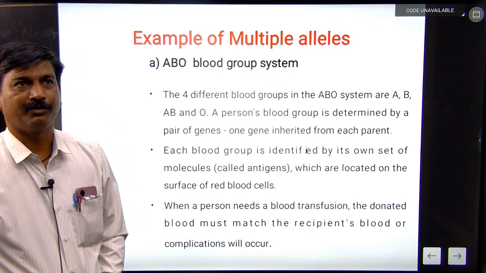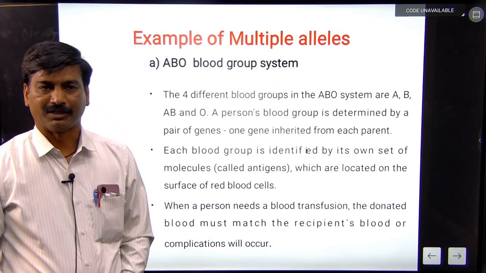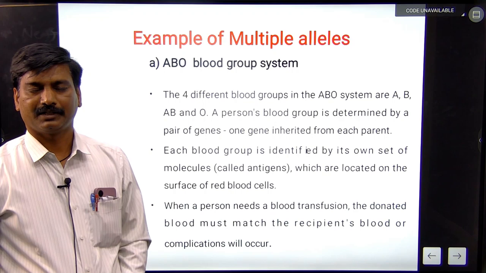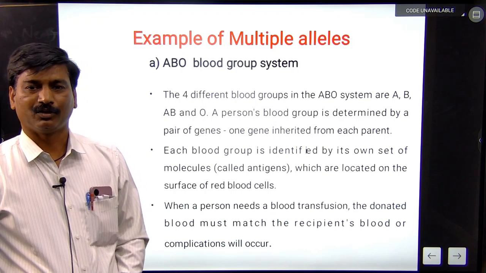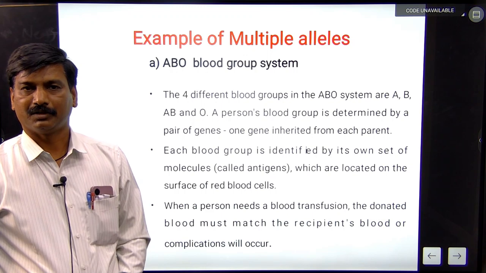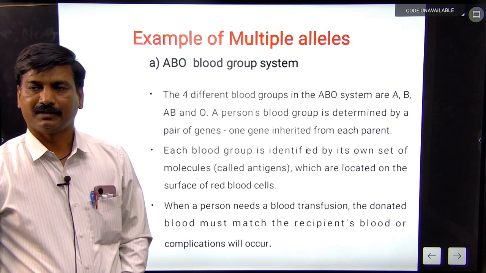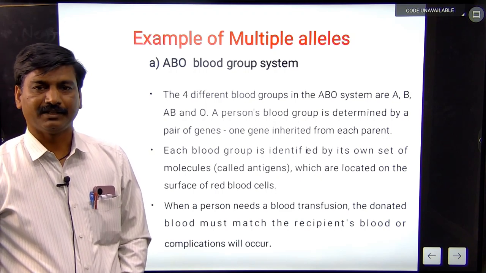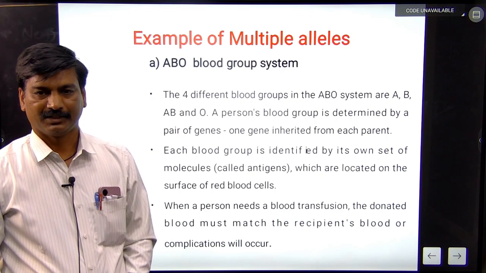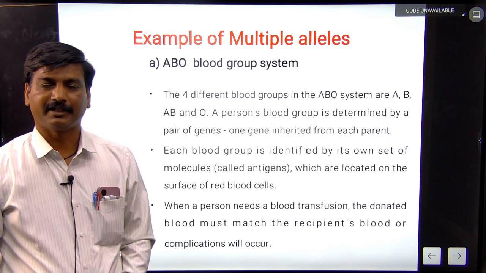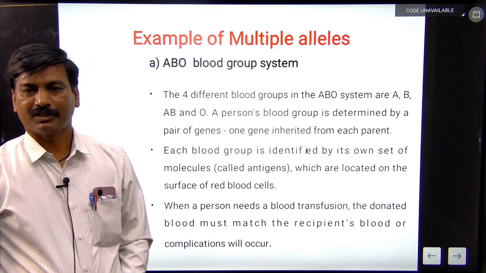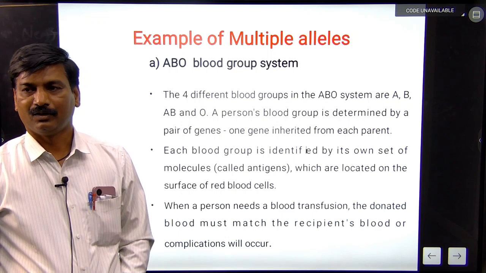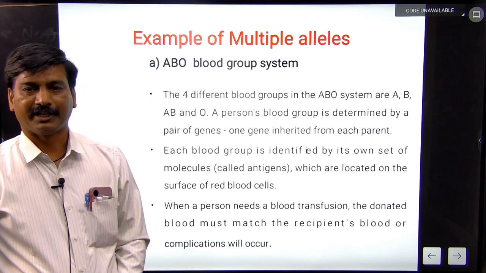Next, examples of multiple alleles. There is the ABO blood group system, meaning there are different types of blood groups in human beings. Four different blood groups are seen: A, B, AB and O. A person's blood group is determined by a pair of genes, one inherited from each parent, which identify their own set of molecules called antigens, located on the surface of the RBC, the red blood cell.